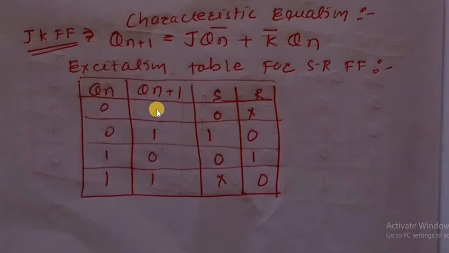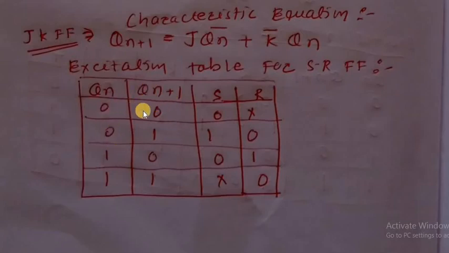If the present state is 0 and the next state is 0, then S is 0 and R is don't care. If the present state is 0 and the next state is 1, then S is 1 and R is 0. If the present state is 1 and the next state is 0, then S is 0 and R is 1. If the present state is 1 and the next state is 1, then S is don't care and R is 0. Okay, keep in mind, this is the excitation table.